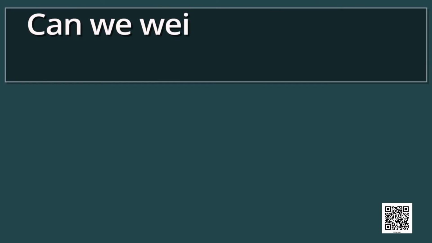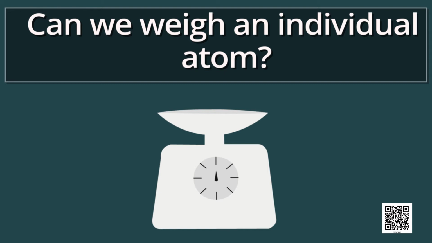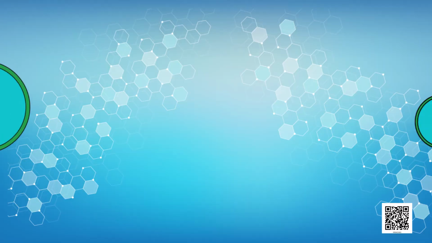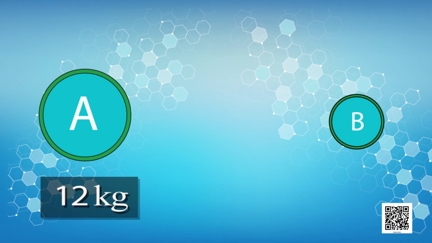Now, let us know about atomic masses. Can we weigh an individual atom? Do we have such a weighing machine to do so? Let us try to find the answer. Now, let us suppose we have two things, A and B, and it is given that the mass of A is 12 kgs, but we have no idea about the mass of B, and we have to find it out.